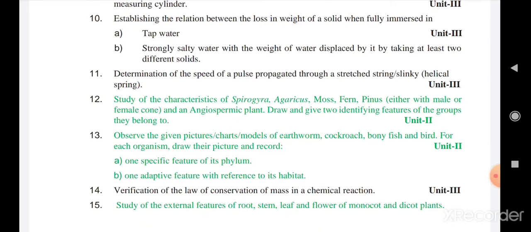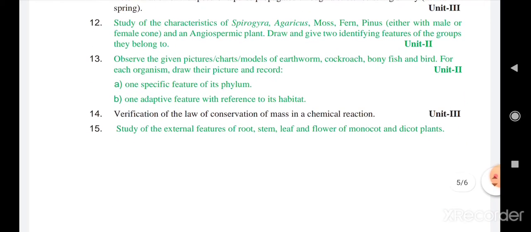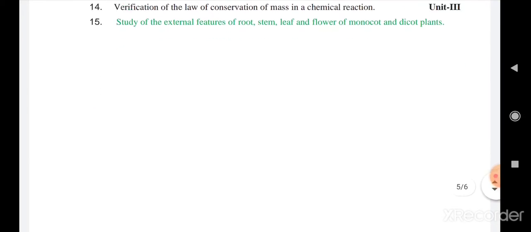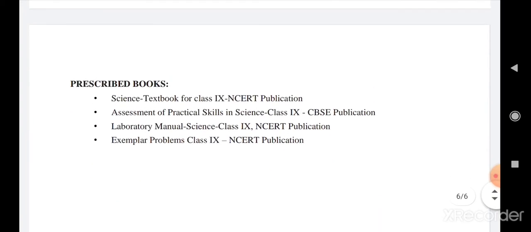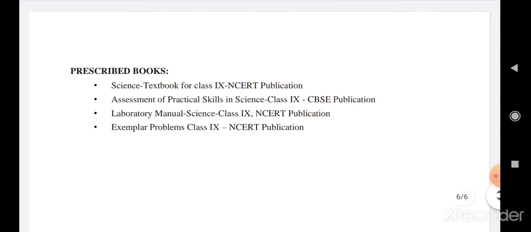in living organisms. Then the 15th one is the study of the external features of root, stem, leaf and flower of monocot and dicot plants. So this is also of diversity in living organisms. So this is your syllabus of class 9th for 2021-22. These are the prescribed reference books you can go through.